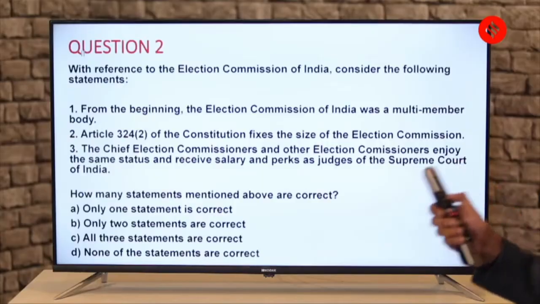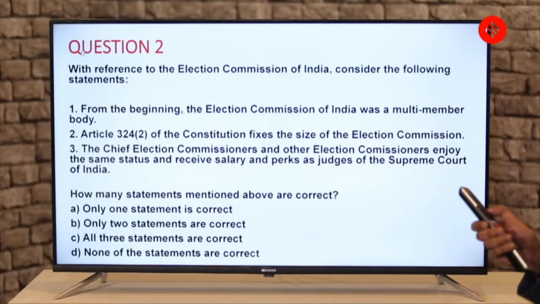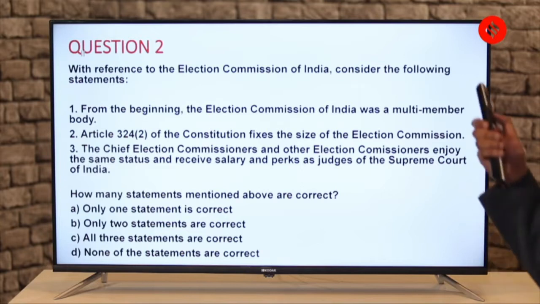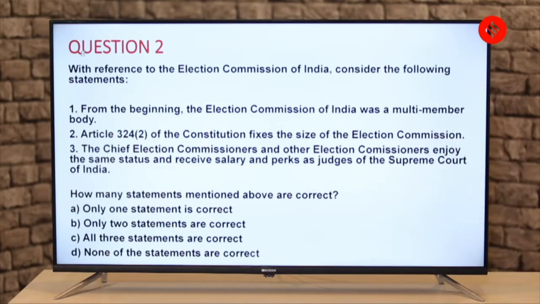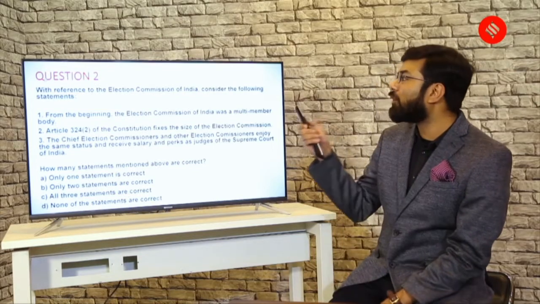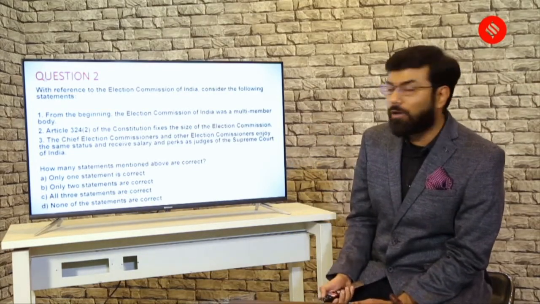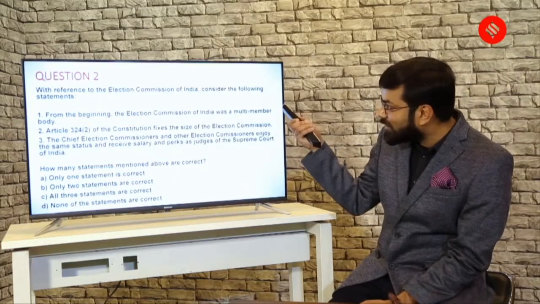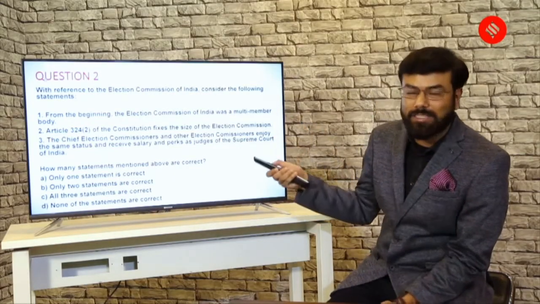Now here, the question is particularly how many statements mentioned above are correct. Now look at the question. It is not asking you which statement is correct and which is incorrect. It is a little step forward. It is asking how many statements in the above question are correct. So A, only one statement is correct, B, only two statements are correct, C, all three statements are correct, or D, none of the statements are correct. So you need to know about every statement, whether it's correct or not. Only then you will be able to do the maths, whether one statement is correct, two statements are correct, or all three are correct.